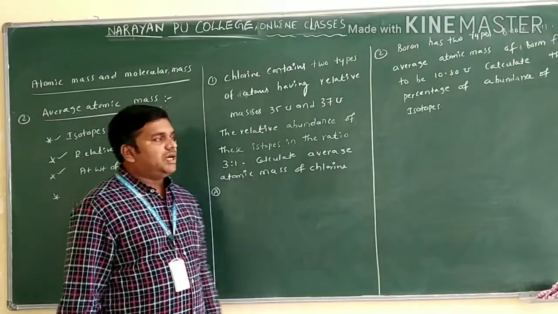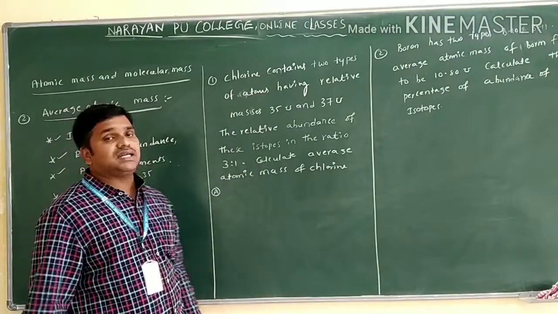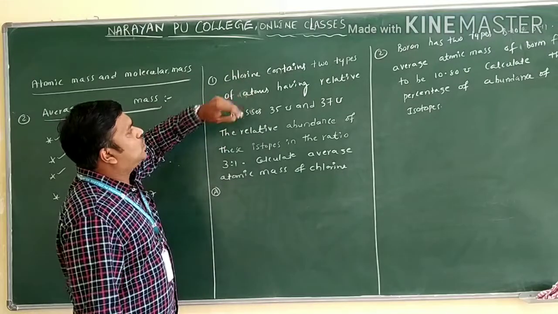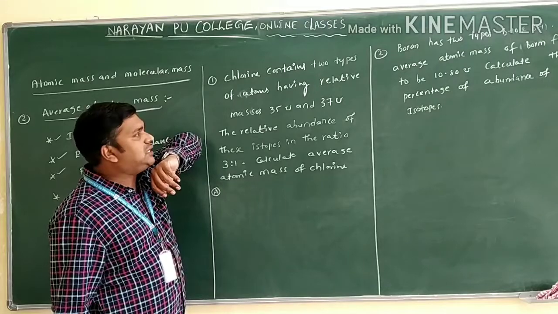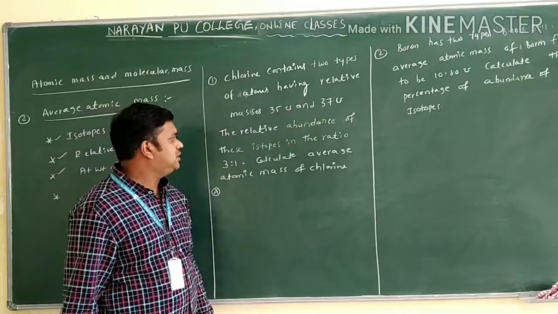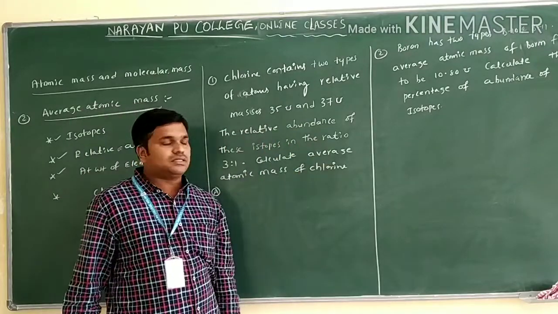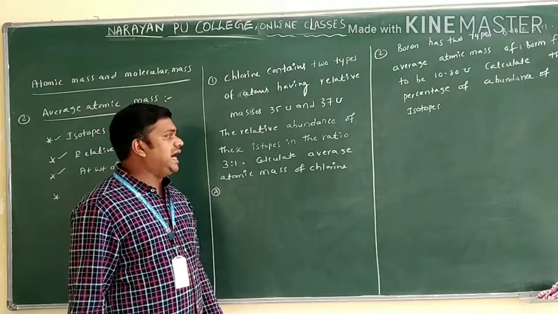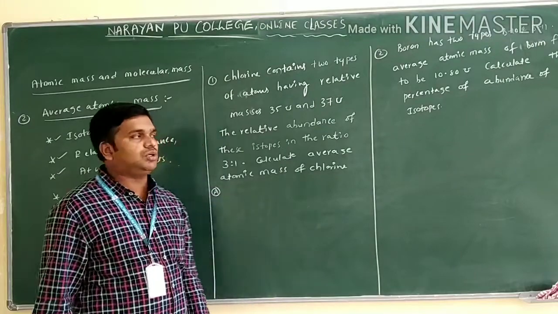Now let us see some questions. I will take two questions related to average atomic mass. Let us see the first question. Chlorine contains two types of atoms having relative atomic masses 35 unified mass and 37 unified mass. The relative abundance of these isotopes is in the ratio 3:1. Calculate the average atomic mass of chlorine.